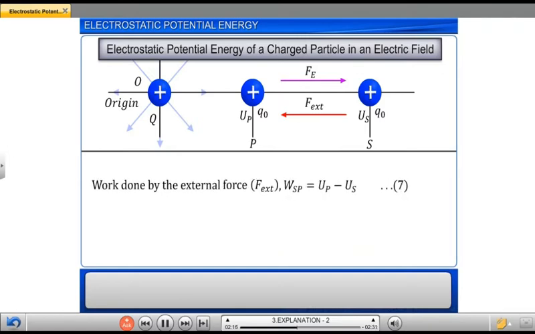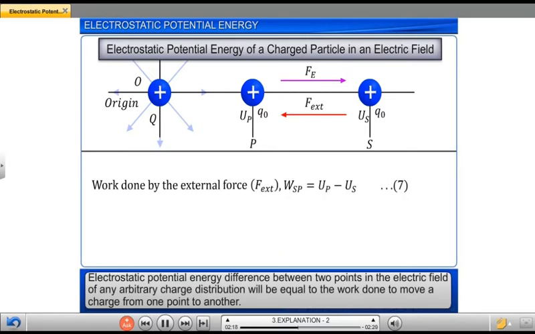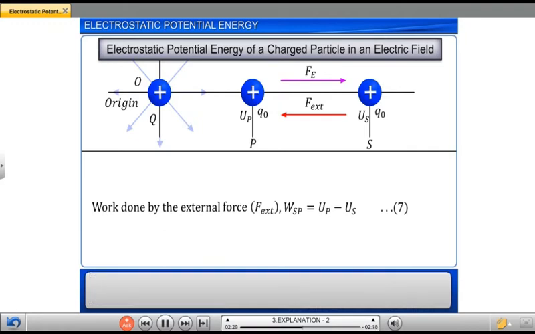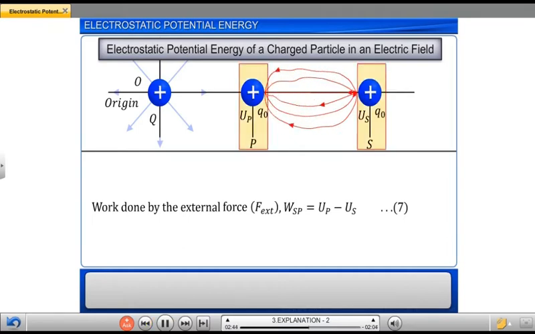The difference in electrostatic potential energy between 2 points in the electric field of any arbitrary charge distribution will be equal to the work done to move a charge from one point to another. The work done according to equation 7 is independent of the path followed to move Q0 from S to P without accelerating Q0, and is dependent only on the initial and final positions.